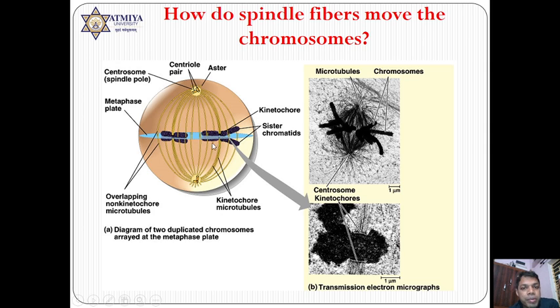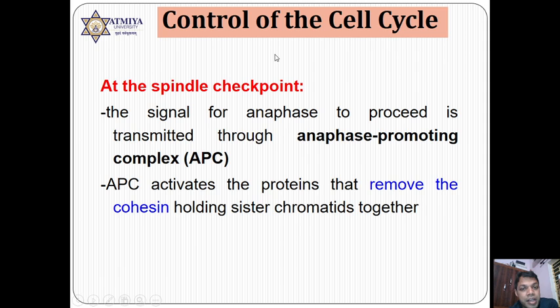So two sister chromatids you can see. In the sister chromatid, the centromere is present where the kinetochore is joined. Now the spindle fiber will join to this kinetochore only, and once it reaches the equatorial plane, it means the work of mitosis is almost completed, but an important aspect still remains, that is the anaphase promoting complex.